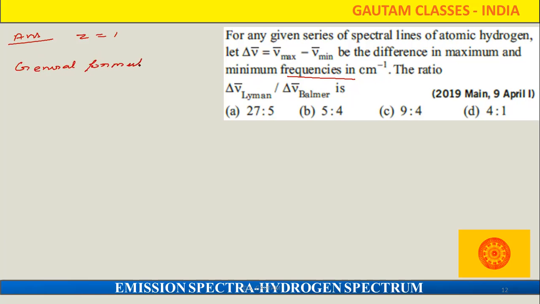General formula: nu bar is equal to 109677 into (1 upon n1 square minus 1 upon n2 square). That is the general formula for finding the wave number. So firstly we are going to find it for the Lyman series.